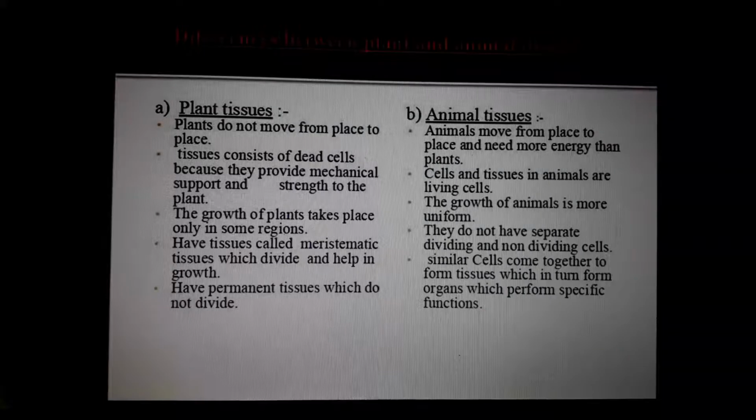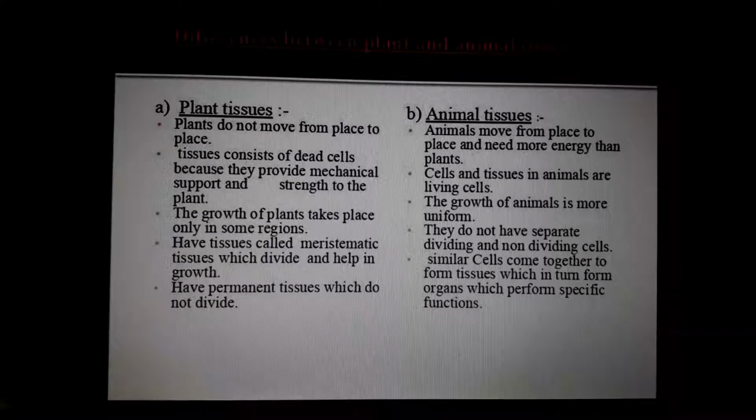It will be very difficult for us, isn't it? Because our strength is very low. We are moving. Animals and human beings, we can move. That means we have flexibility in our body. But in the case of plants, they need stability. Understand? They need strength. So these plant cells will contain lots of dead tissues also.